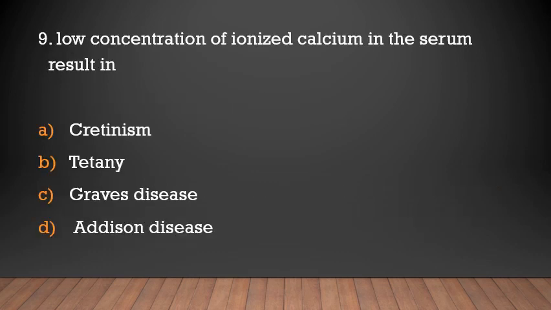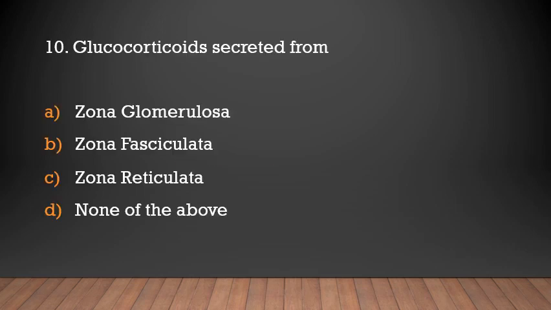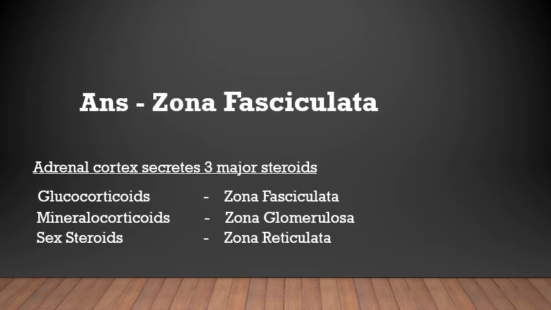Low concentration of ionized calcium in the serum results in cretinism, tetany, Graves' disease, Addison disease. Tetany. Glucocorticoids are secreted from zona glomerulosa, zona fasciculata, zona reticulata, none of the above. Zona fasciculata. Adrenal cortex secretes three major steroids: glucocorticoids from zona fasciculata, mineralocorticoids from zona glomerulosa, and sex steroids from zona reticulata.